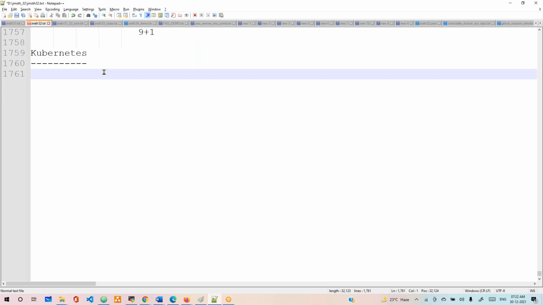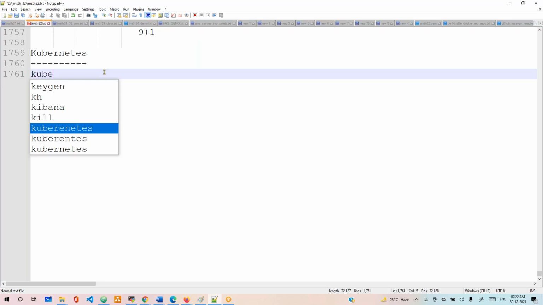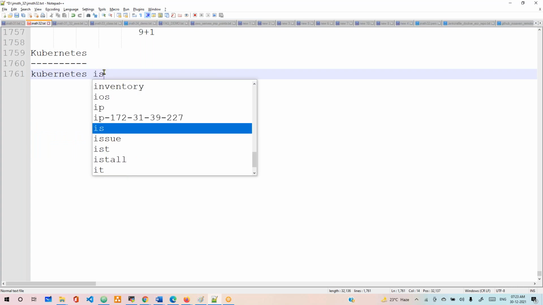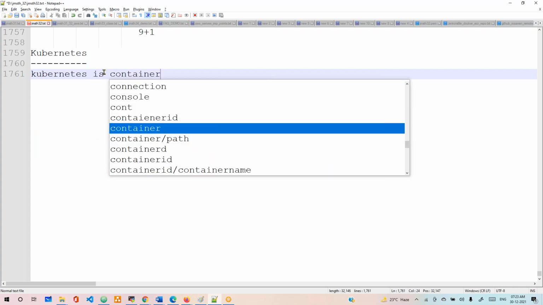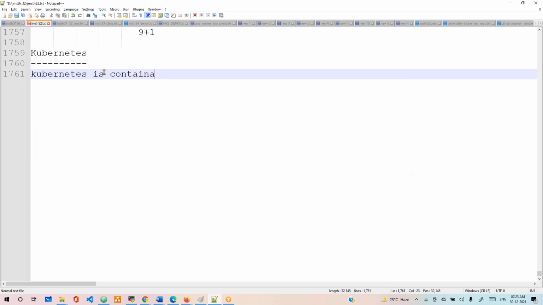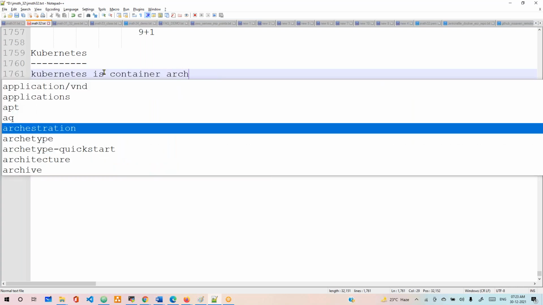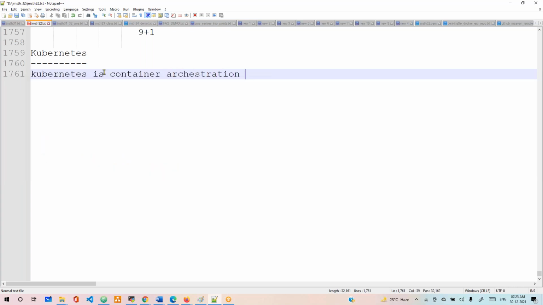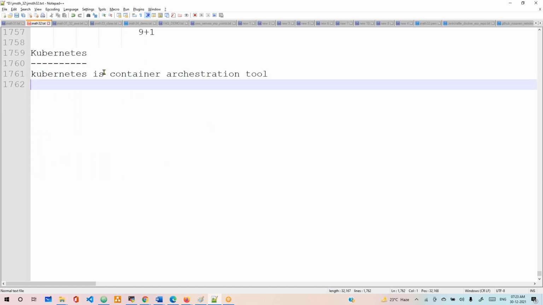Let's say, what is Kubernetes? Kubernetes is a container orchestration tool. What do you mean, container orchestration tool?